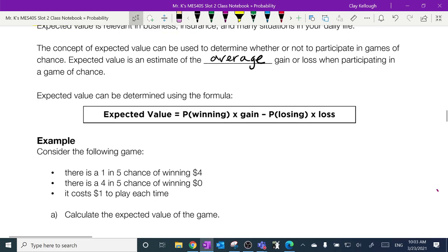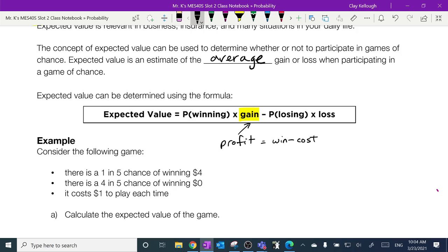Here's the formula for expected value. Expected value is the probability of winning times how much you gain minus the probability of losing times how much your loss is. And there's two things I want to point out about this formula that need to be understood. Gain here is kind of the same thing as saying profit, which is equal to how much you win or how much you gain minus how much it cost.